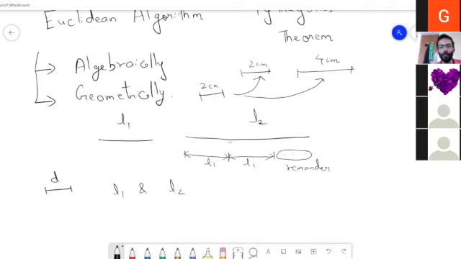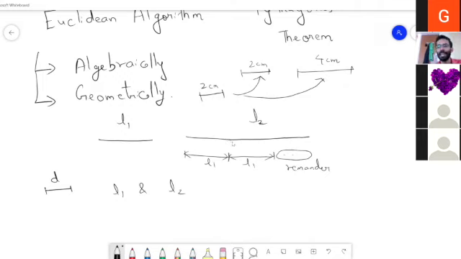But now we have L1 and L2, and L1 does not measure or divide L2 in an arithmetic sense. With this being the case, how do we find a smaller length, a smaller unit, which we'll call D, which exactly measures L1 and L2 in an integral number of terms?